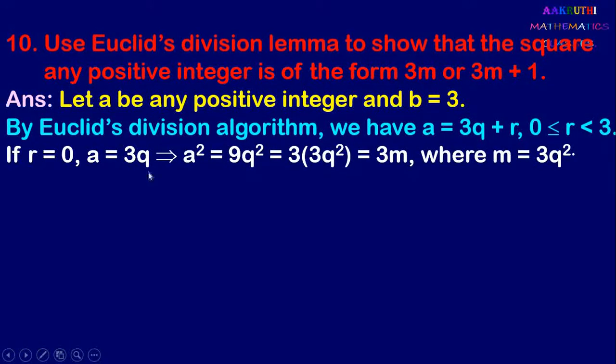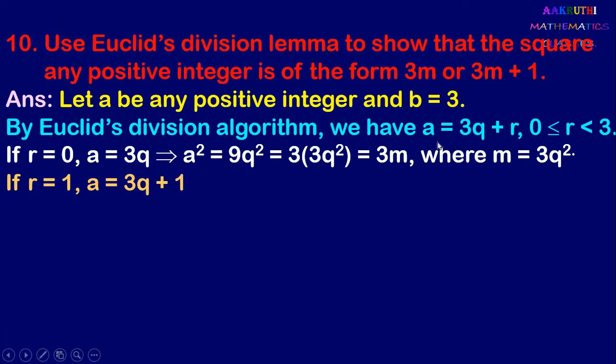Square this. When we square, we get A square equal to 3q whole square and 3q whole square is 9q square. And 9q square can be written as 3 into 3q square. Here take 3 common outside and we can write 3 into 3q square. Now write this as 3 into m, where m equal to 3q square. So next it is r equal to 1.